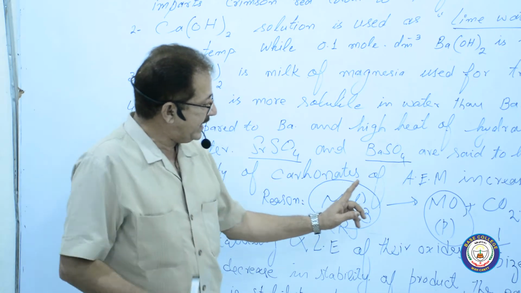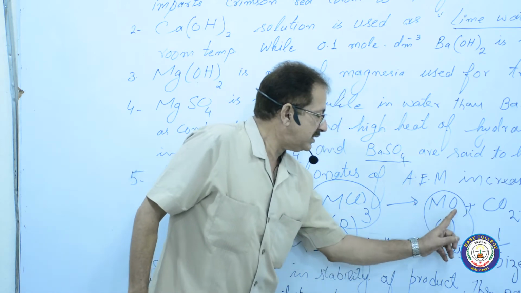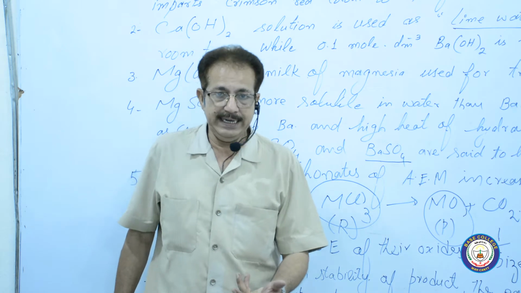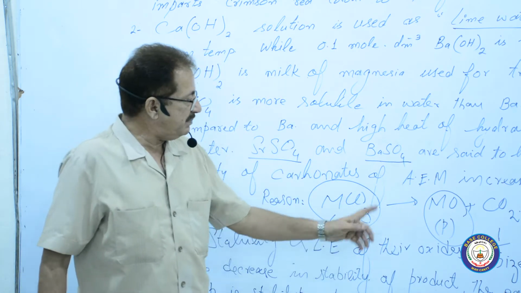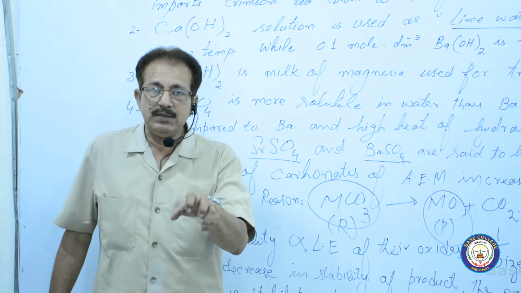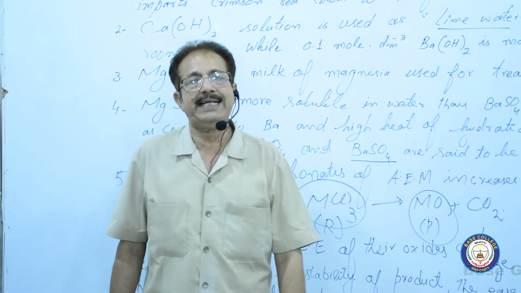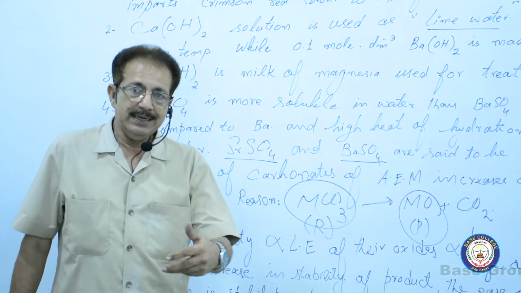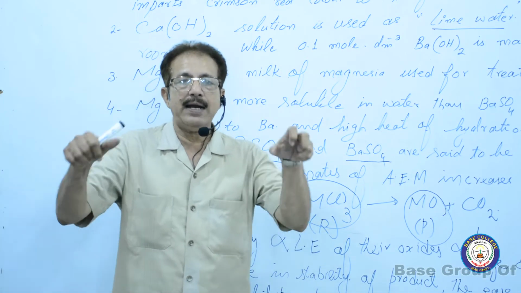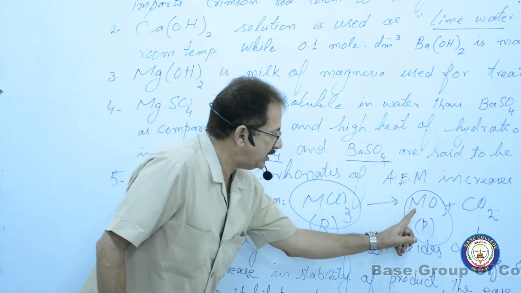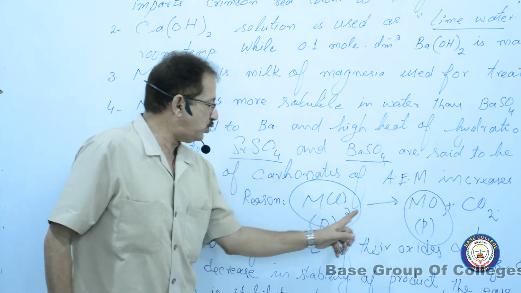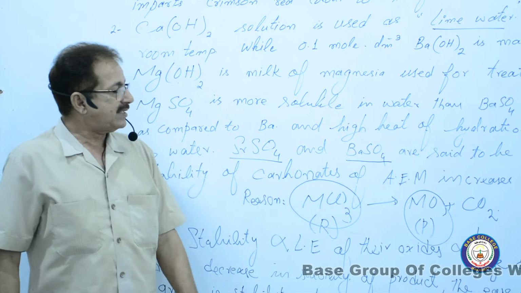If the lattice energy of the product metallic oxide is higher, it means these ions are present on their fixed position on the lattices. Strongly they are held. It means MO doesn't go back. It doesn't decompose, reverse into its carbonate.